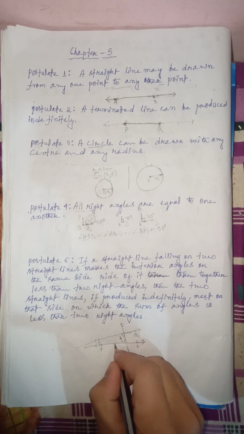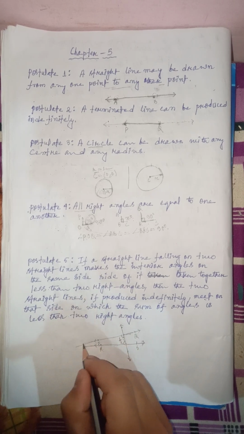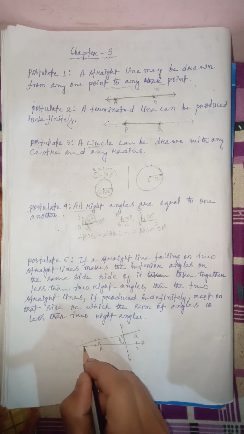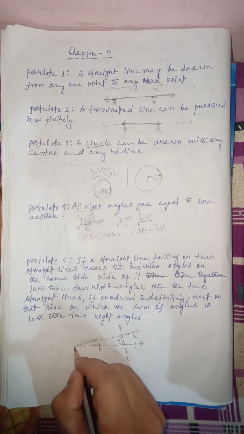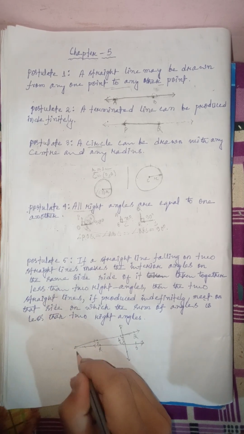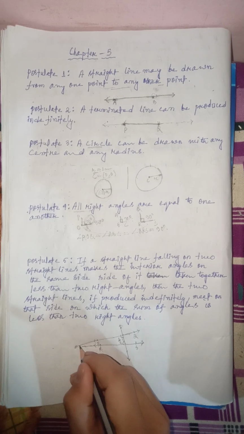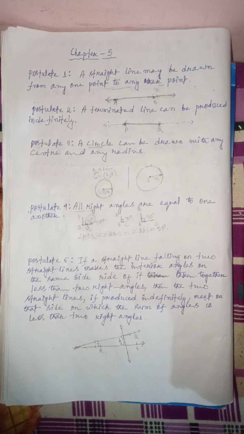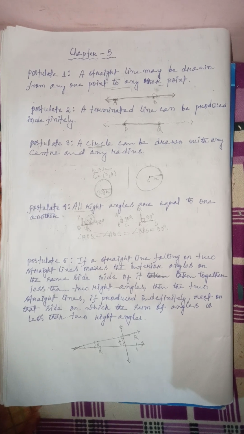Then if there is no parallel, then at some point after this, the two lines will be extended like this, and in the end they'll intersect or meet each other at one point. So this is all about postulate number 5. I hope everyone can understand this. No doubt.